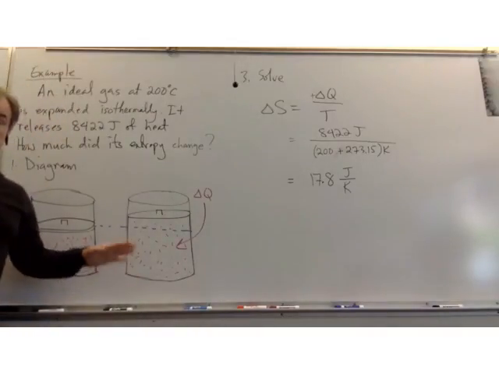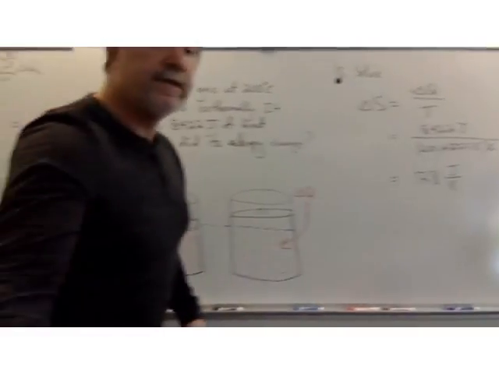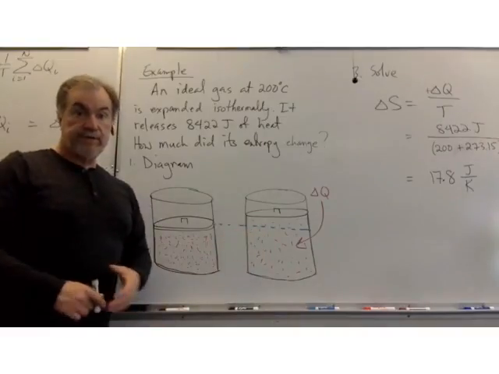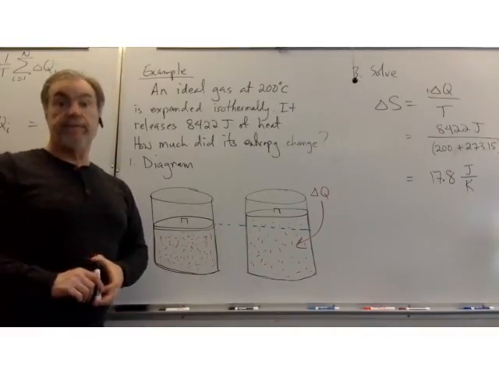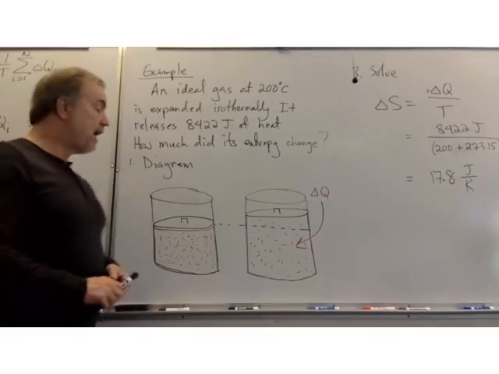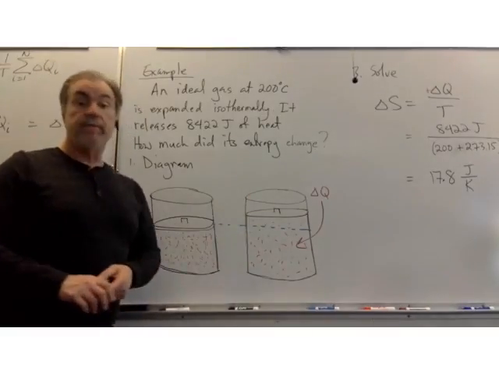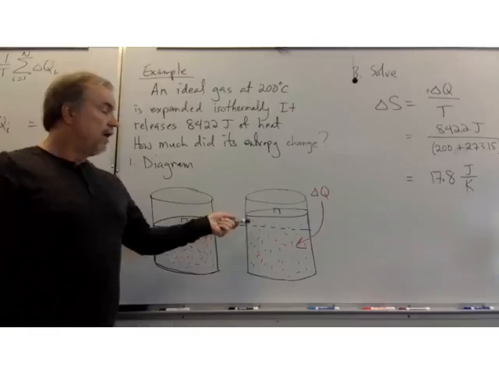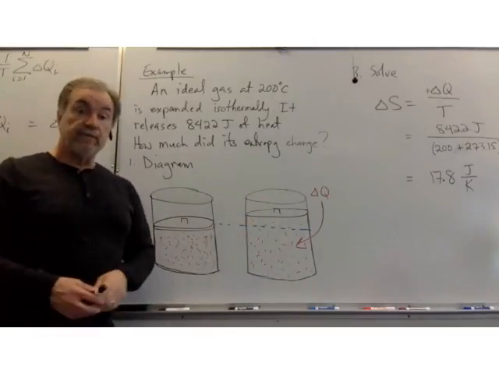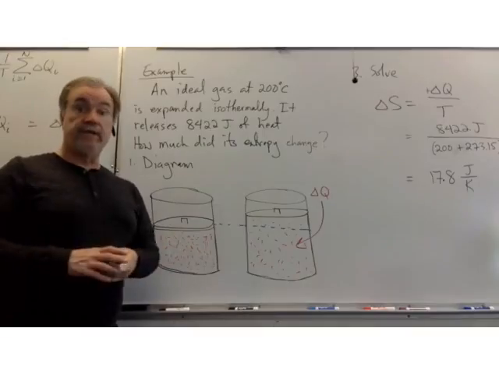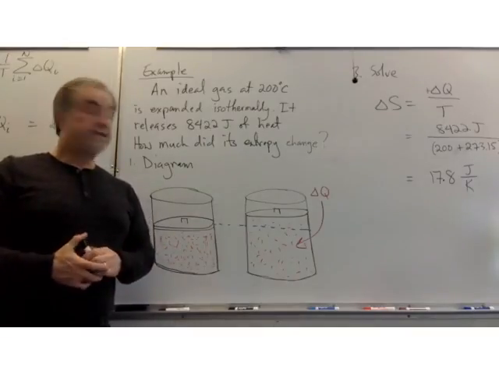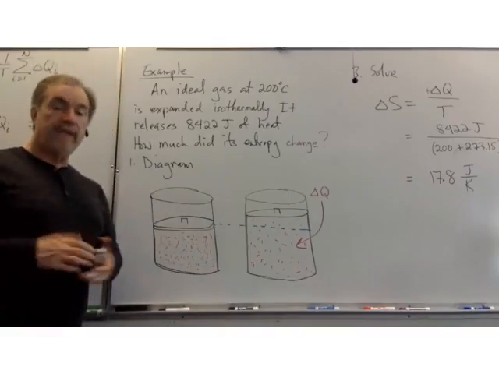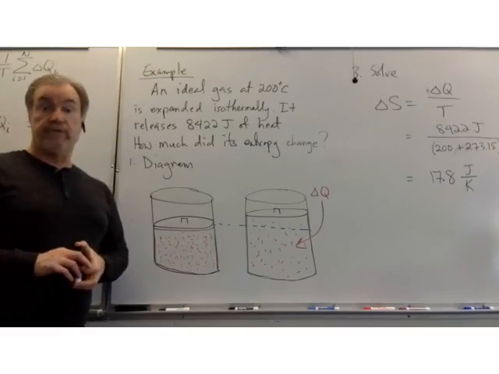I hope it's clear that that's true, but let me say a couple of things to hammer the point home. One way to measure or describe the amount of disorder in a system, the amount of randomness, the amount of entropy, is to ask how many possible locations or combinations of locations the gas particles can take on. Taking it simplistically, having increased the volume, I've increased the number of places where the particles could be, thus increasing the number of possible arrangements of the gas particles. I haven't increased the number of gas particles, but I've increased the number of places where they could be, and that is, as I was doing earlier, a measure of the disorder of the system.